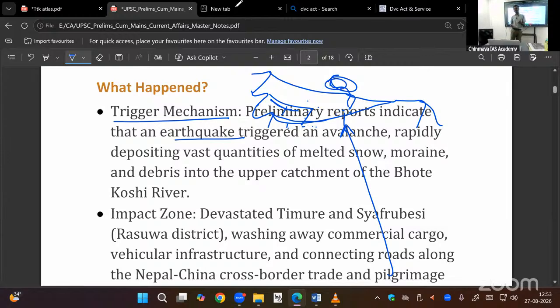That is why we think glacial lakes might have breached, embankments breached due to the earthquake. We discussed this. It is mentioned here: a vast quantity of melted snow and moraine debris completely buried the villages. Worst. People lost their lives.